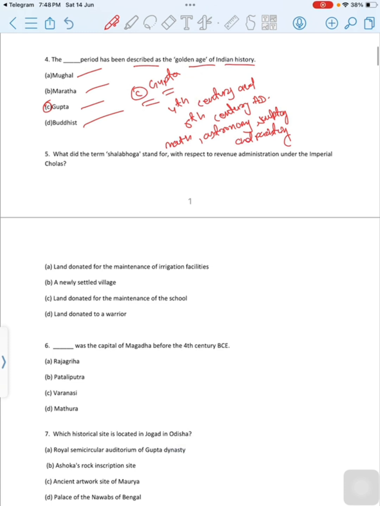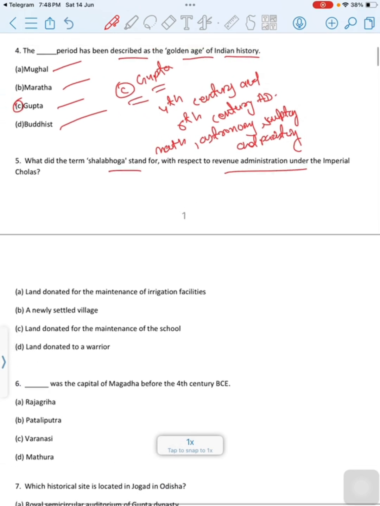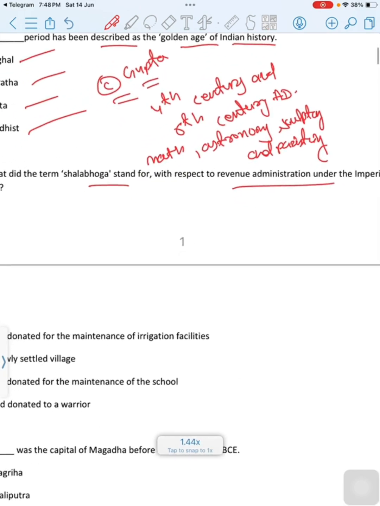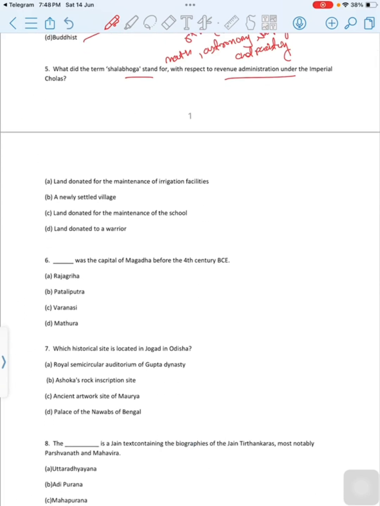What did the term Salabhoga stand for with respect to revenue administration under the Imperial Cholas? First option is land donated for the maintenance of irrigation facilities. Second option is a newly settled village. Third option is land donated for the maintenance of the school. Last option is land donated to a warrior.